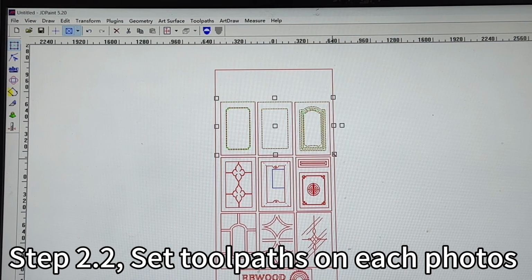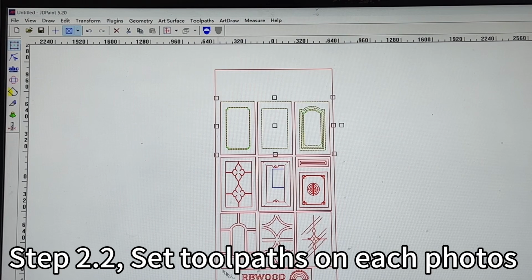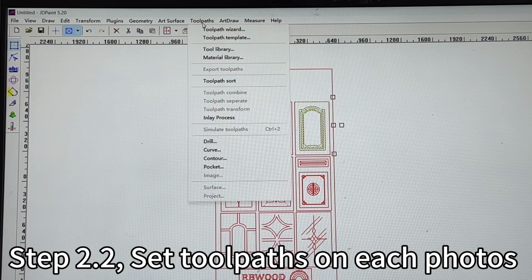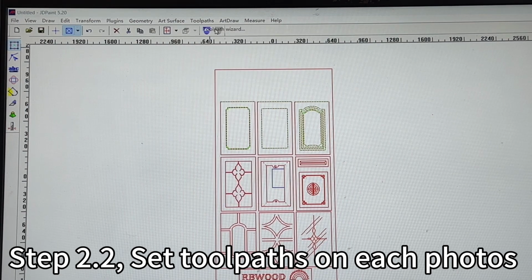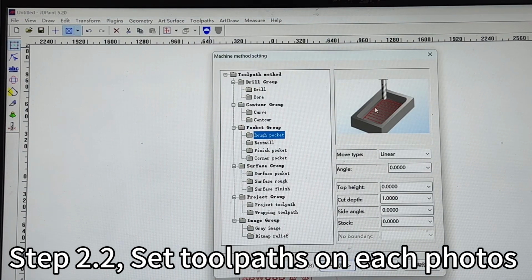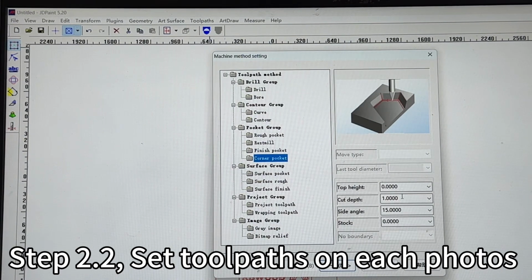You choose how many knives you want to work with. You choose the picture first and open this tool path. You can set the blades, drilling knife, blade, and the cutting depths.